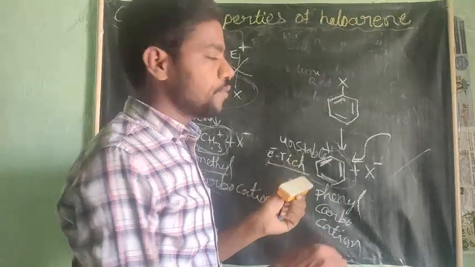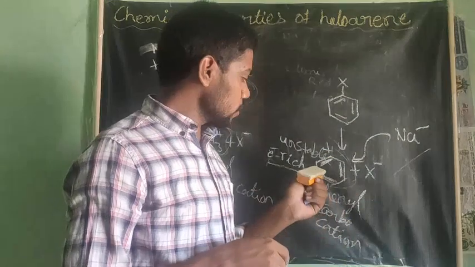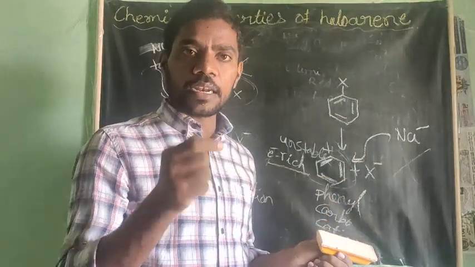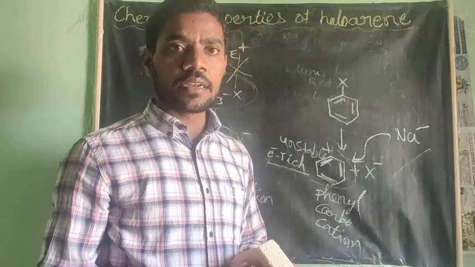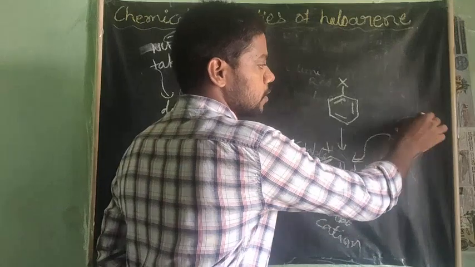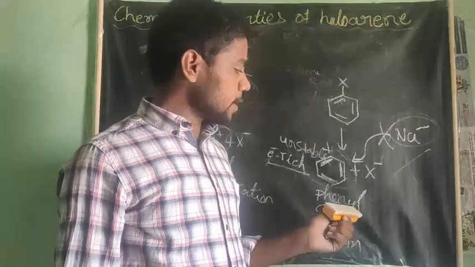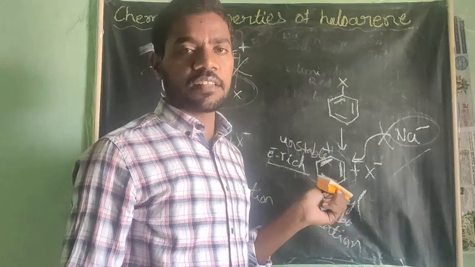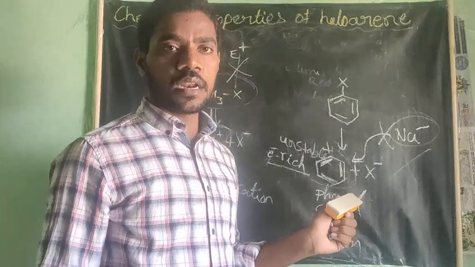Electron rich means why would it take a nucleophile or electrophile? This benzyl phenyl carbocation is already rich, so why will it take extra electrons again? Therefore, it does not attach to the benzene because it already has a sufficient number of electrons, that is, 3 pi electrons extra are there. Therefore, this nucleophilic substitution reaction does not take place.